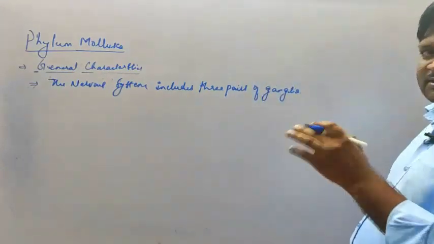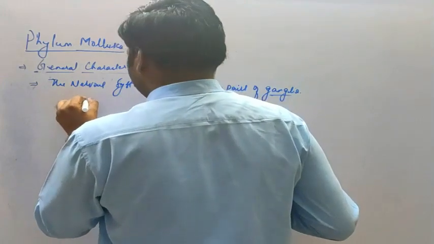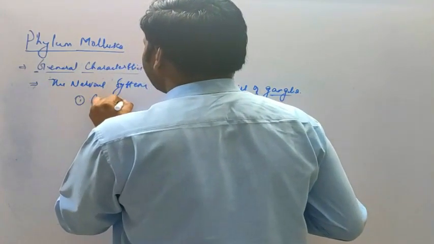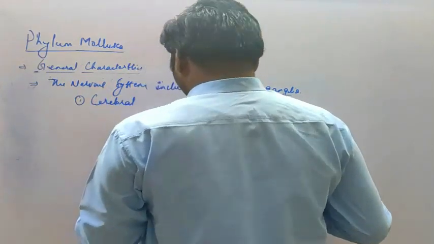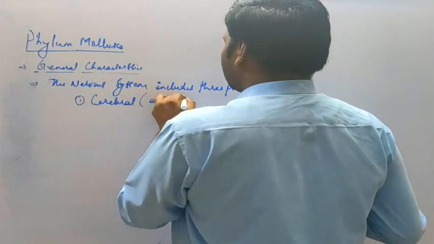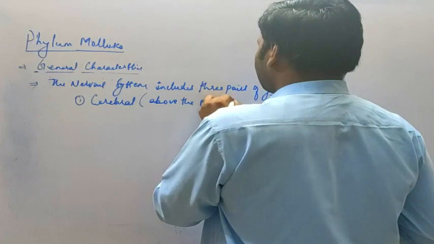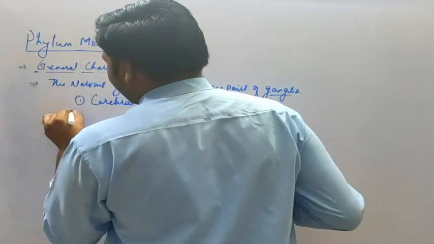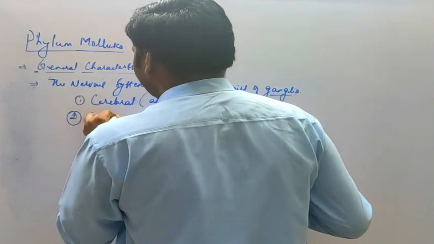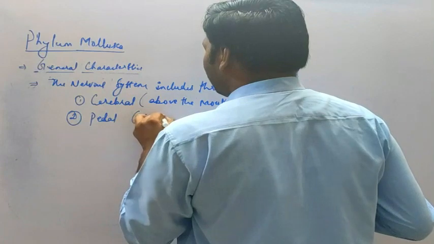Now what are ganglia? That is the group of neurons. And it includes, first, cerebral, which is present above the mouth. Second, pedal, which is found in the foot.